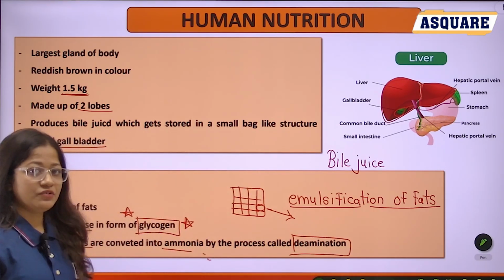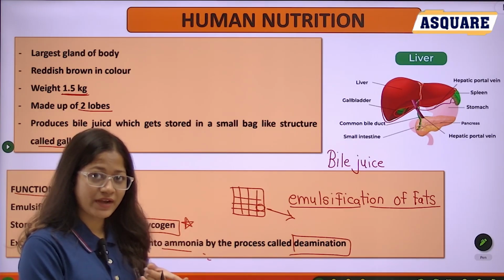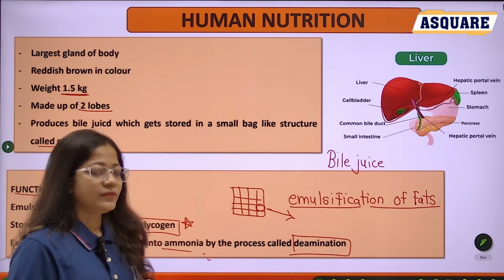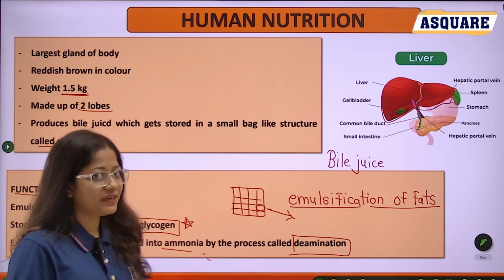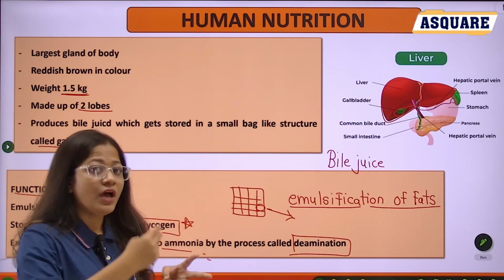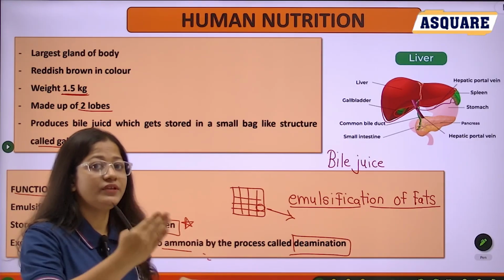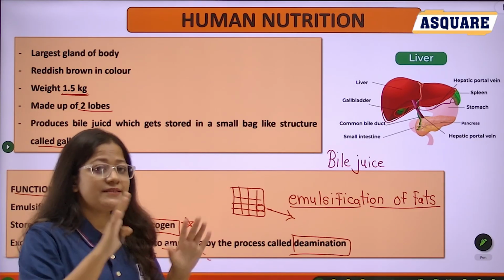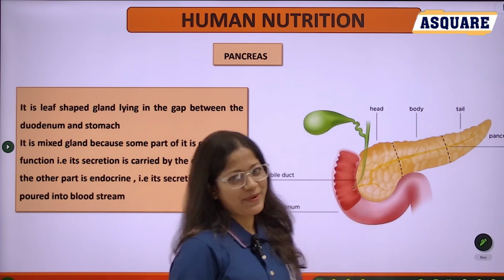Okay. So in short, the liver has three functions. First one, emulsification of fat, is the breakdown of fat. The second one, excess glucose is stored in the form of glycogen. And the third one, amino acid is converted into ammonia by the process of deamination. That's clear? Okay. Next and the last digestive gland, that is the pancreas.